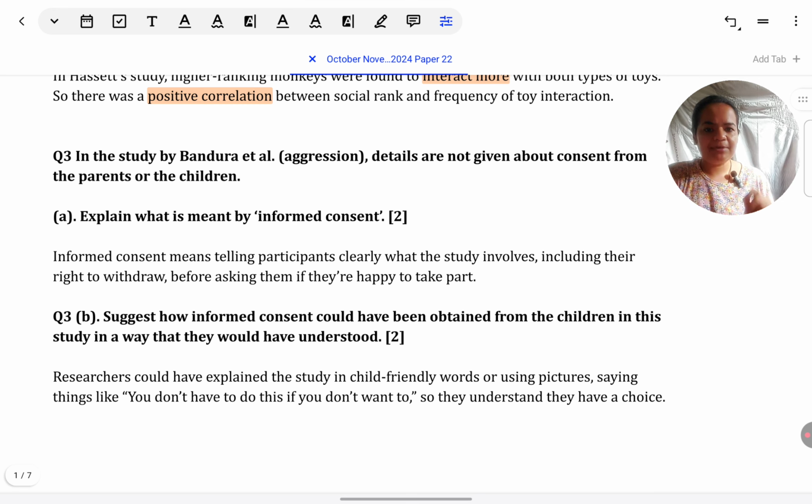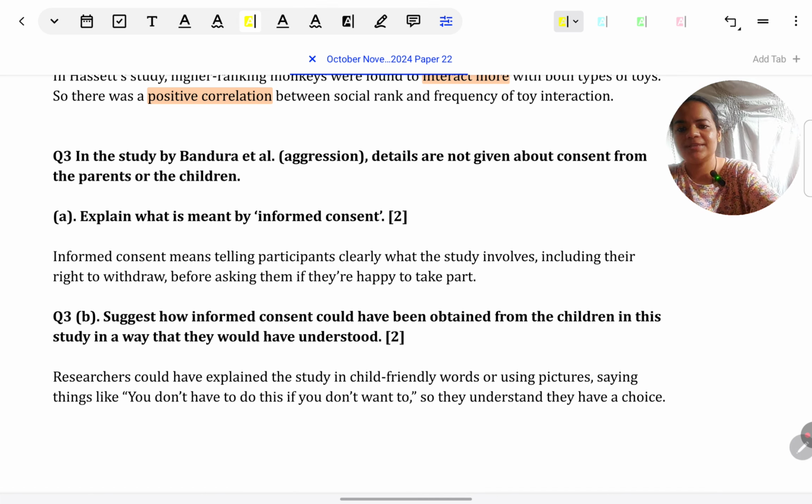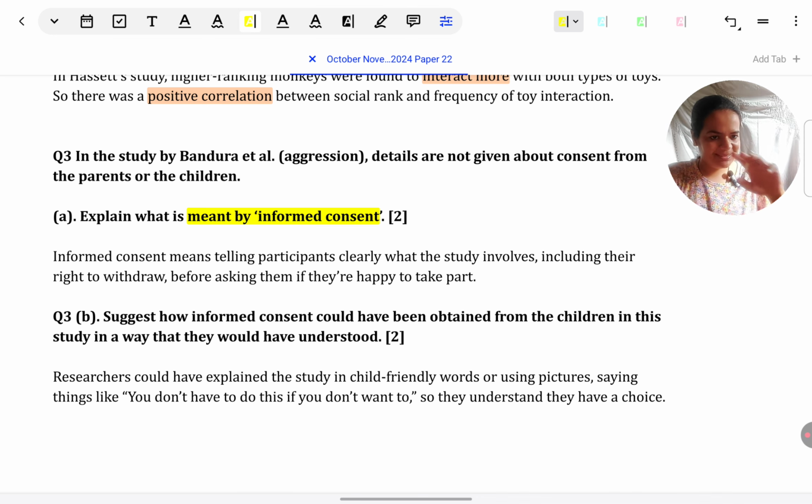Let's look at the next question. In the study by Bandura et al., details are not given about consent from the parents or children. Again, make sure to read both parts before answering. So first we'll come to the first part: what is meant by informed consent? This is a general question. They have given us a stem, but that stem they are following through in part B, where they are talking about the Bandura study again. In part A, very generally they have asked what is informed consent, not in relation to Bandura at all. So we must give a general answer. Here if I give from Bandura, I will have nothing to write below.